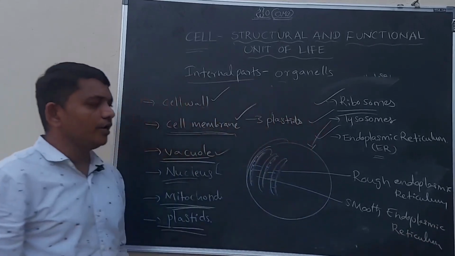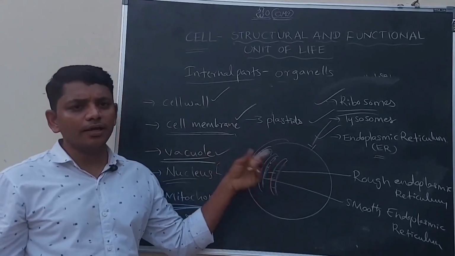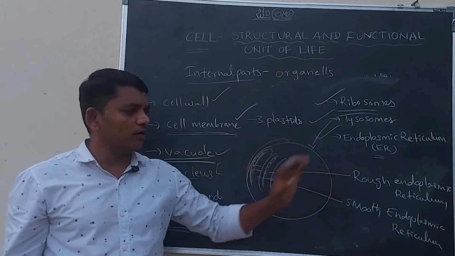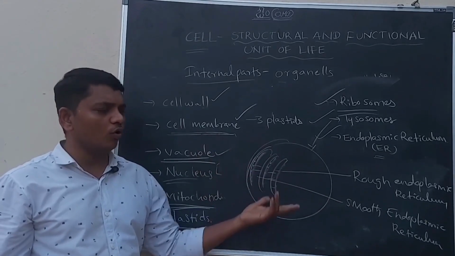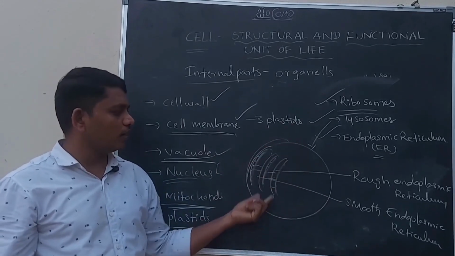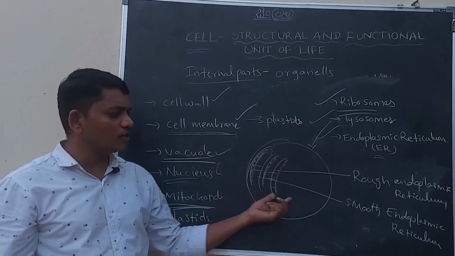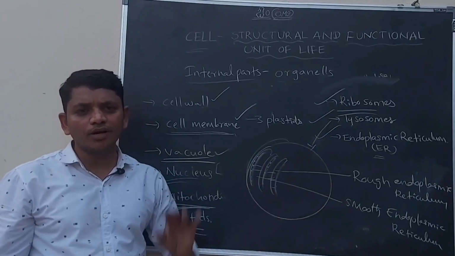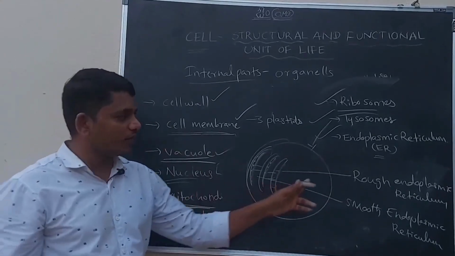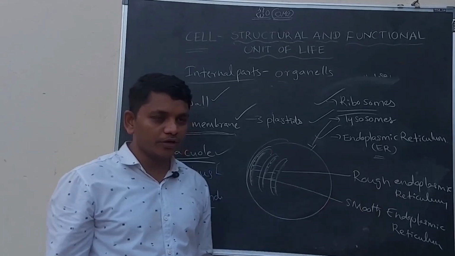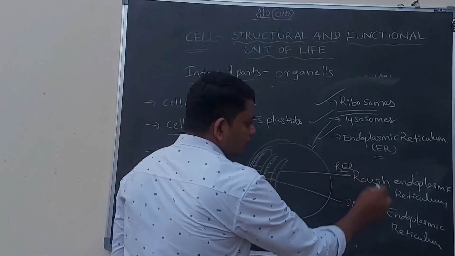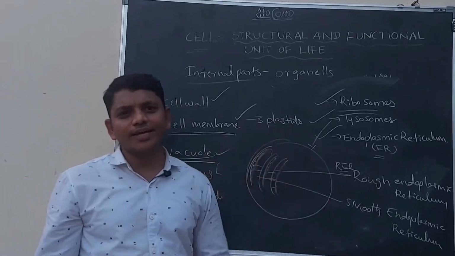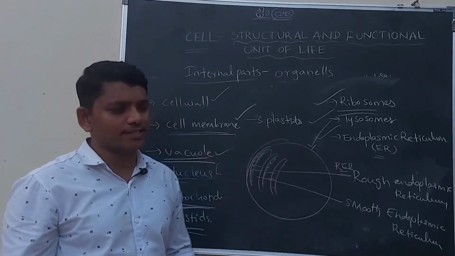Okay, so here if the ribosomes are there on the endoplasmic reticulum, that is called rough endoplasmic reticulum. If there are no ribosomes on the endoplasmic reticulum, that is called smooth endoplasmic reticulum. Let us discuss the function of the rough endoplasmic reticulum, RER, which is to synthesize proteins.